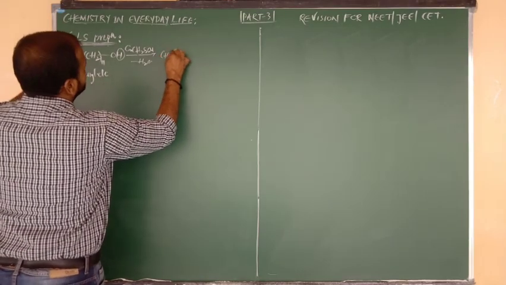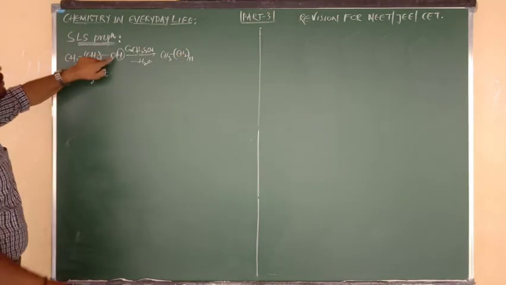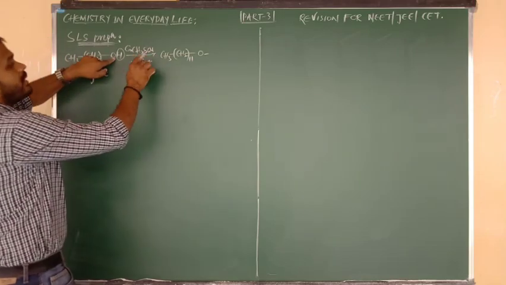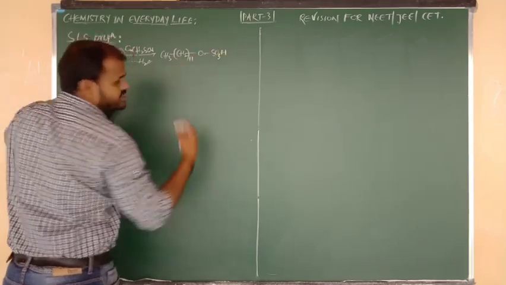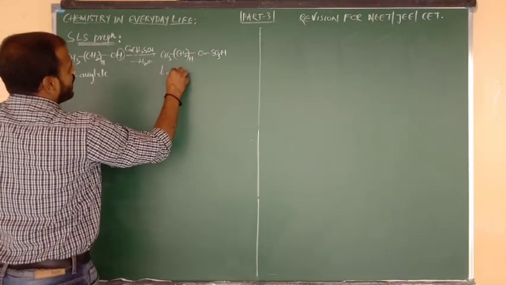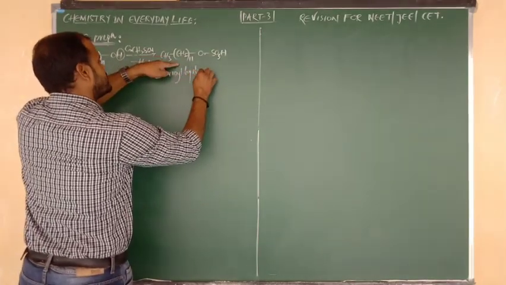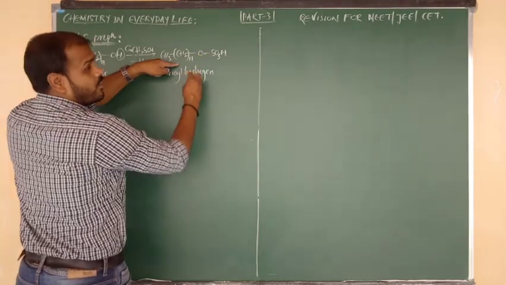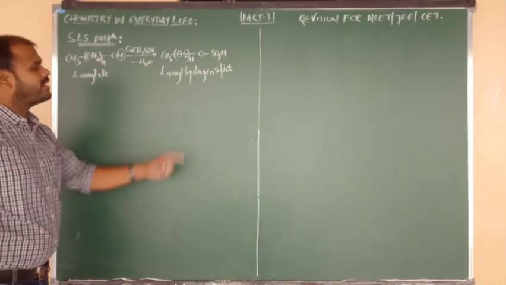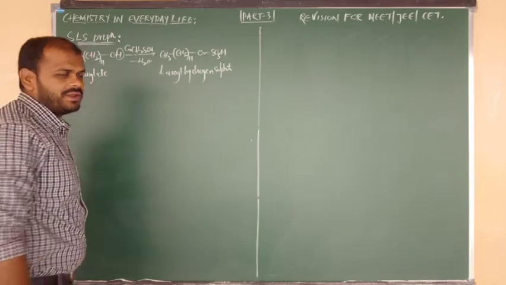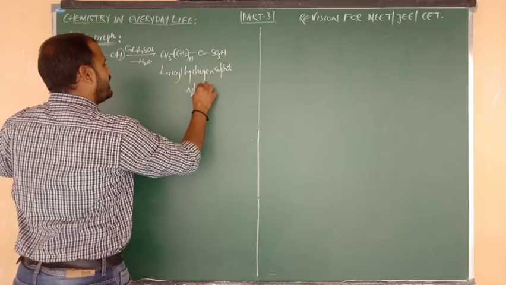Now we get an intermediate, CH3 bonded to CH2 taken 11 and bonded to O. From the removal of OH from sulfuric acid, the remaining group is SO3H. What is the name of this compound? Lauryl, then here a hydrogen atom is there, so we say hydrogen. The remaining looks like SO4, so we say sulfate. The compound is lauryl hydrogen sulfate.